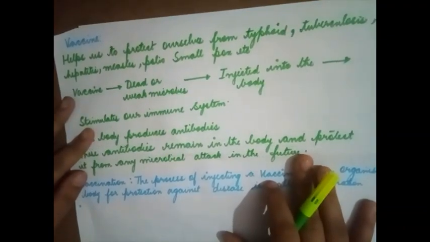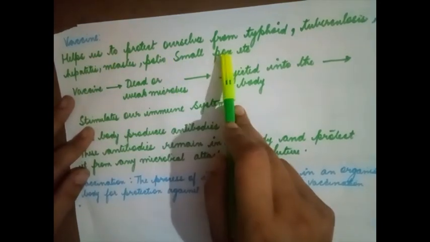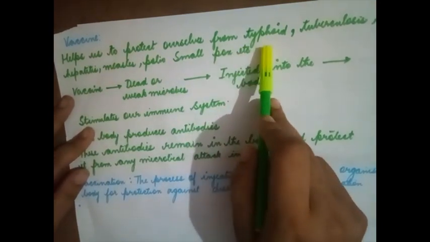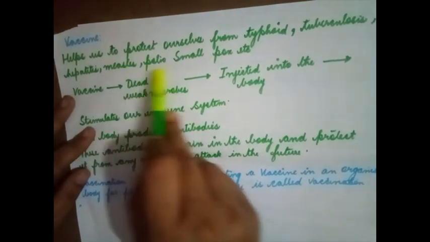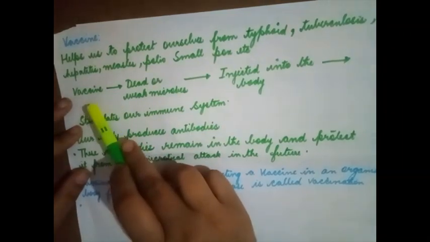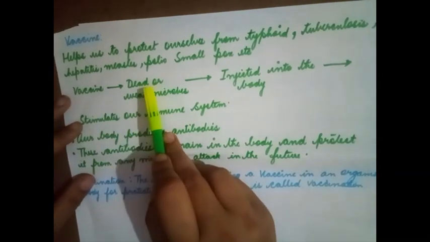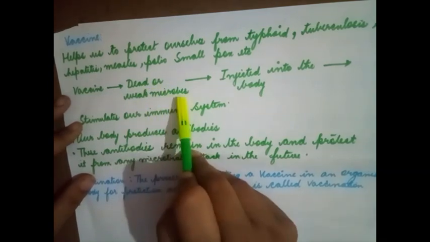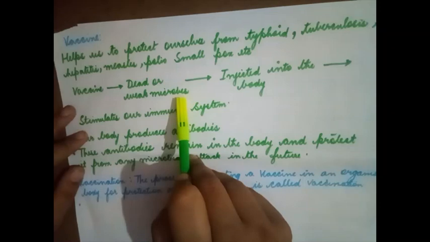Next, moving on to vaccine. Vaccine helps us to protect ourselves from disease such as typhoid, tuberculosis, hepatitis, measles, polio, smallpox, etc. Now, what exactly is vaccine? Vaccine contains dead or weak microbes. Vaccine is made up of dead or weak microbes.